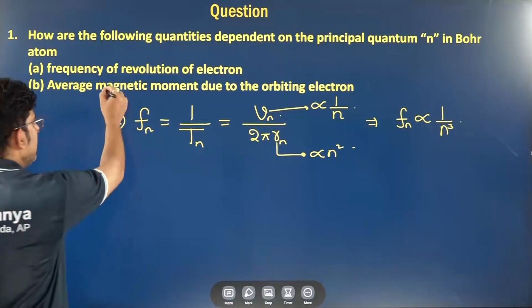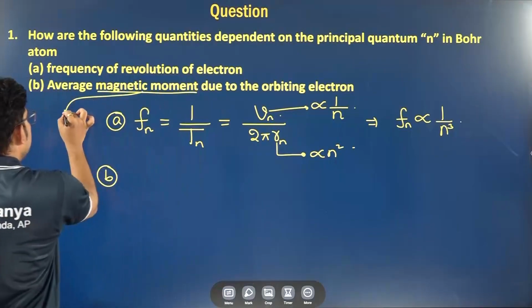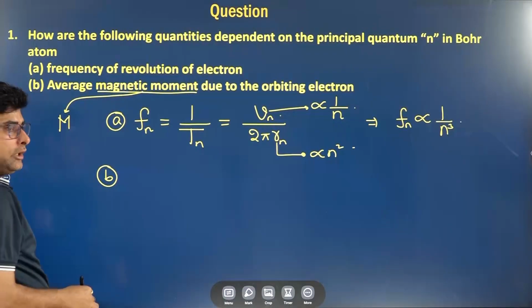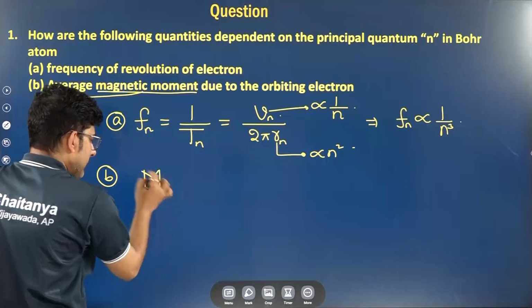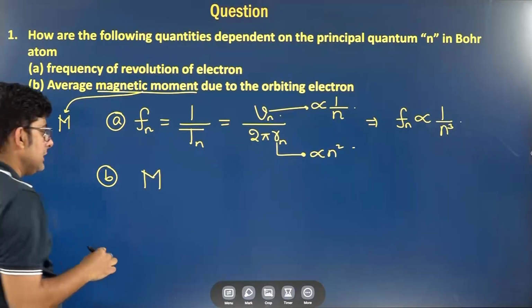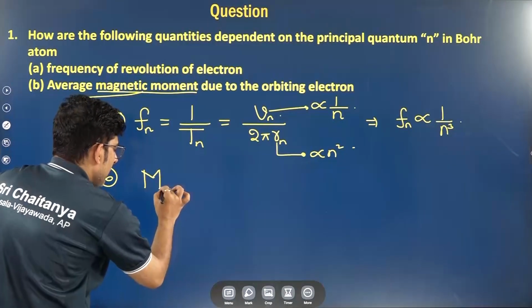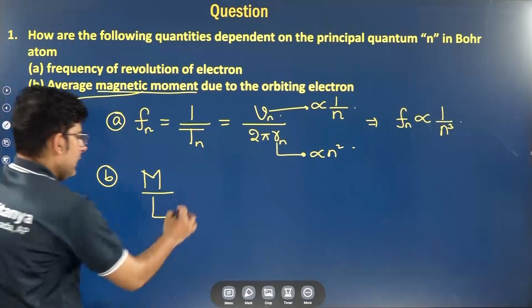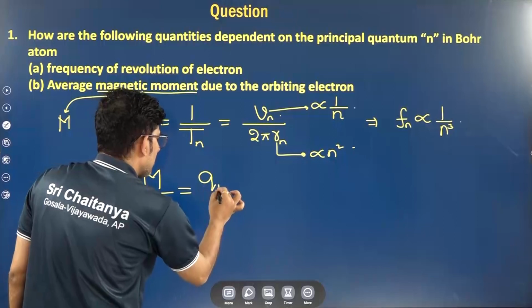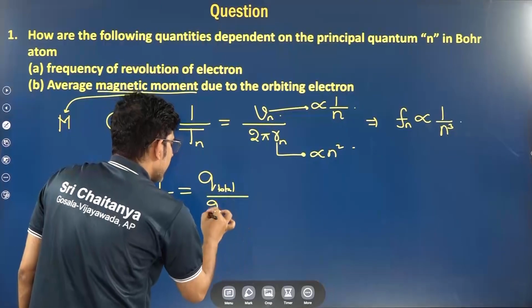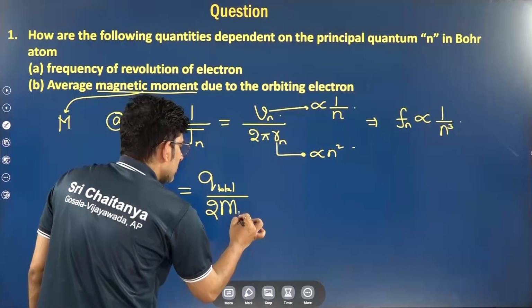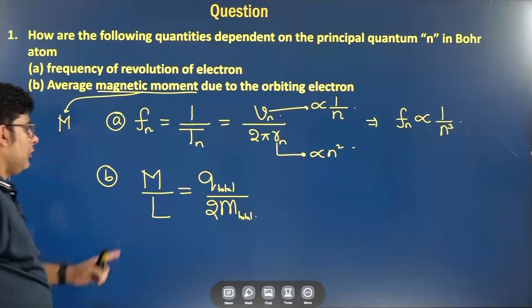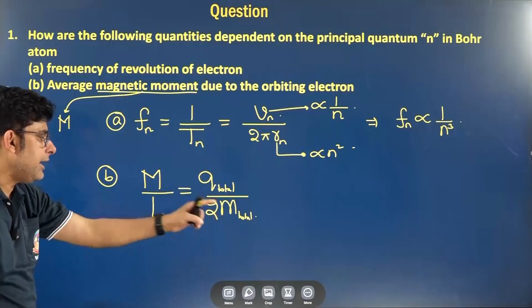Now if we denote this magnetic moment as capital M, you would have studied this dipole moment of rotating charges, a very interesting formula. Magnetic moment divided by angular momentum is given as the total rotating charge divided by 2 times the total rotating mass. So M by L is q by 2m.